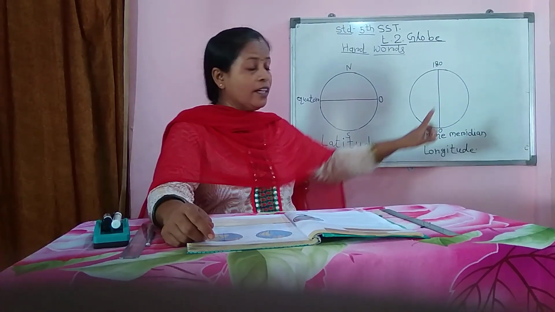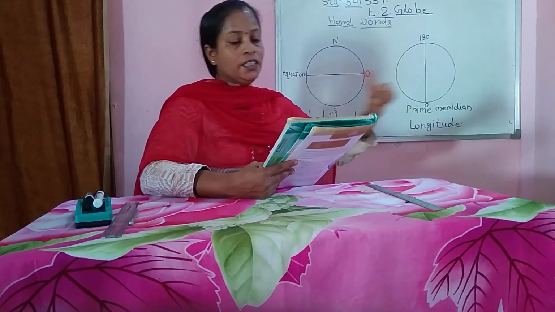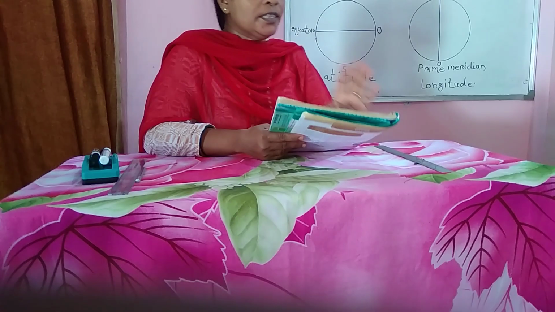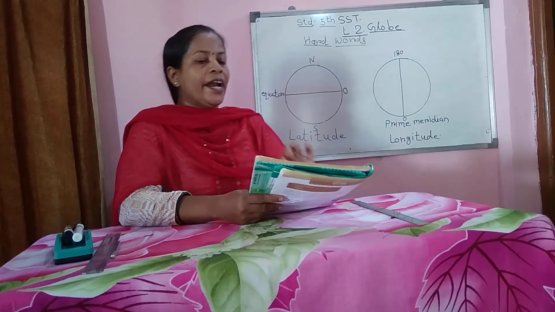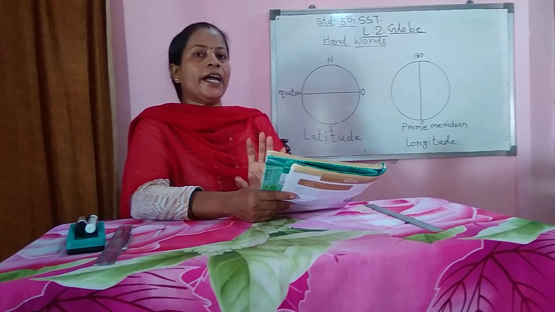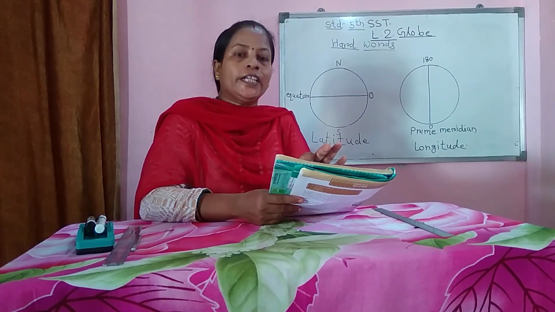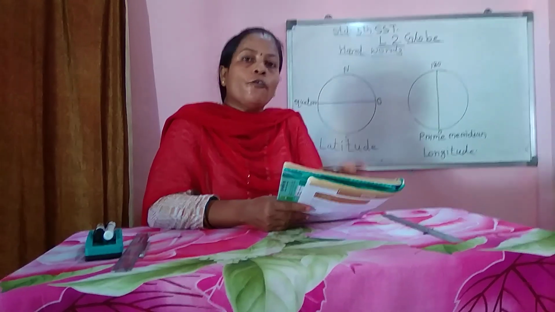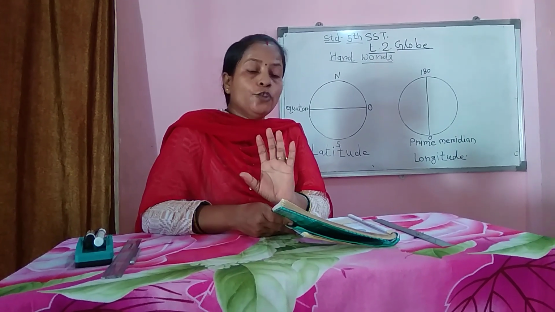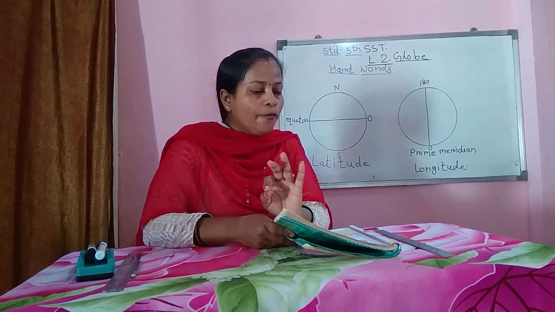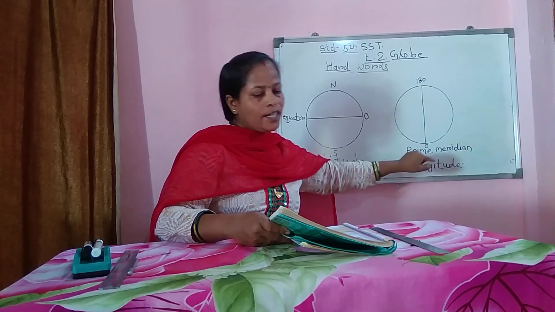Now you will see here that this is the longitude. You can see here, firstly learn Tropic of Cancer means Karka Rekha and Tropic of Capricorn means Makar Rekha, and that area is measured at 23 and a half degrees in the Tropic of Cancer, and the Tropic of Capricorn is measured at 23 and a half degrees in the south, north and south. Here is the north and south.